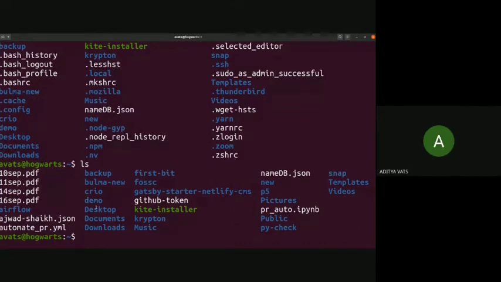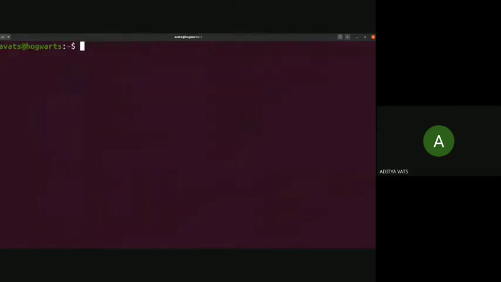There is a demo folder created here, as you can see. So demo is created through mkdir. People using Windows can use dir to list the directories. Like in Linux we use ls, but people using Windows can use dir to list the directory to see if the folder is created or not.